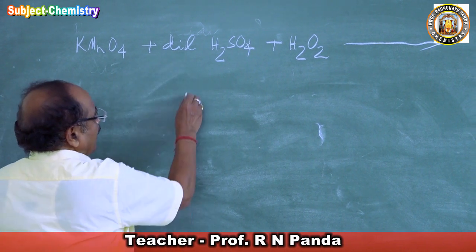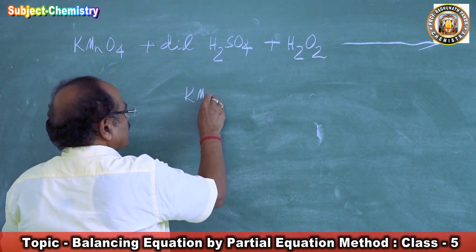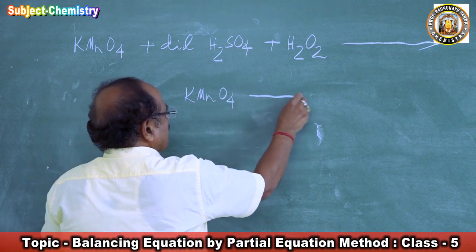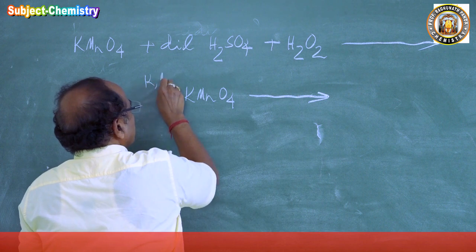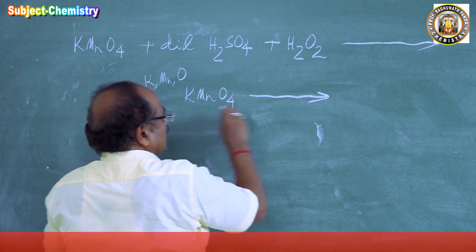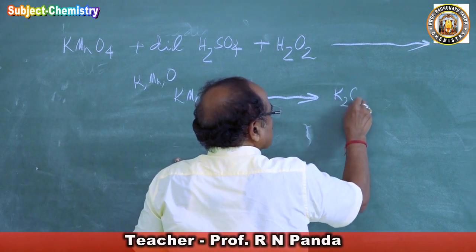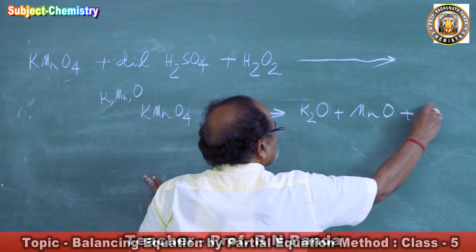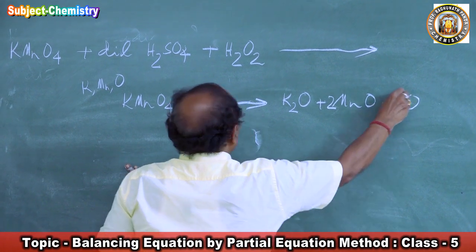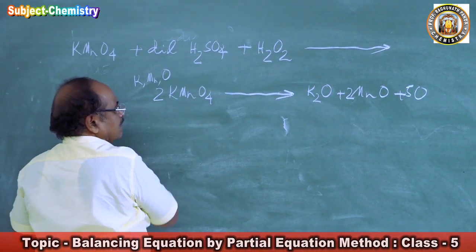So what will happen now? We will write the equation for potassium permanganate. Potassium permanganate has the elements potassium, manganese, oxygen, and will form potassium oxide, MnO plus O, then 2MnO, 5O, 2KMnO4, as I have done earlier.